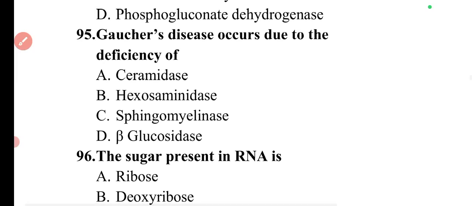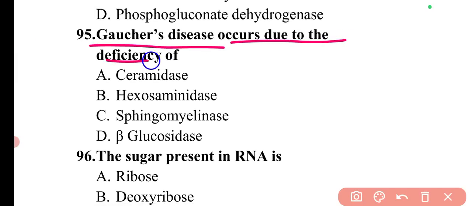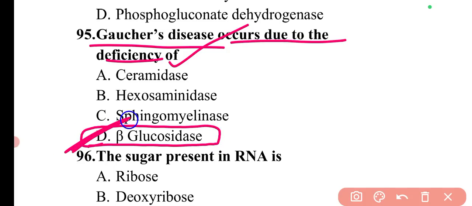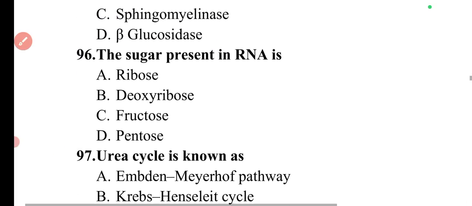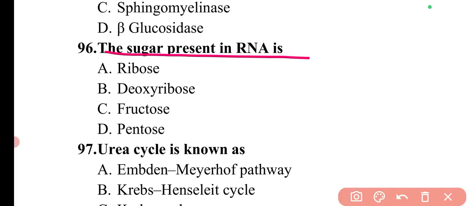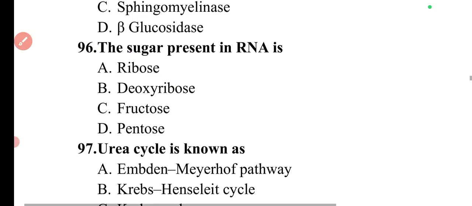Then the next question is Gaucher's disease occurs due to the deficiency of. So Gaucher disease, it occurs due to the deficiency of beta glucosidase. So here option D is correct. Next question is the sugar present in RNA is. So the sugar in RNA is ribose sugar. So here option A is correct.